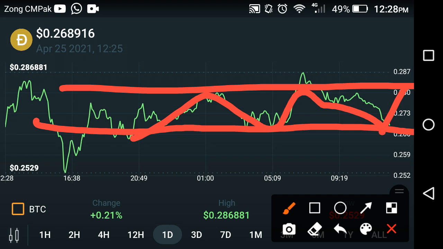So if you are a holder of Dogecoin, don't worry about Dogecoin. It can easily hit 1 USD dollar in April and May. Maybe it hits 1 USD dollar in May friends.